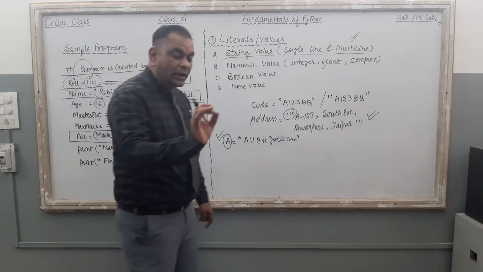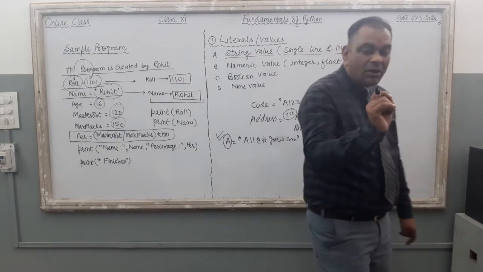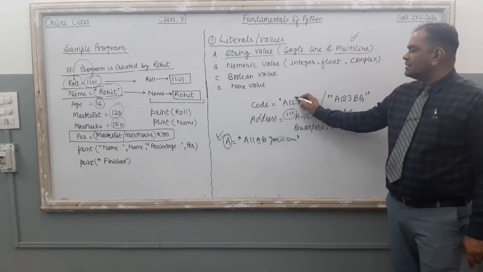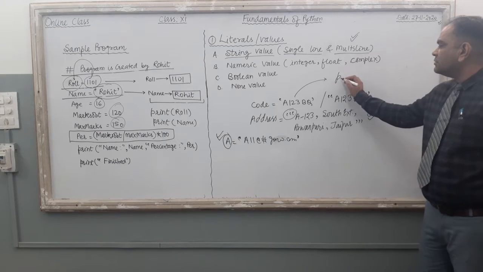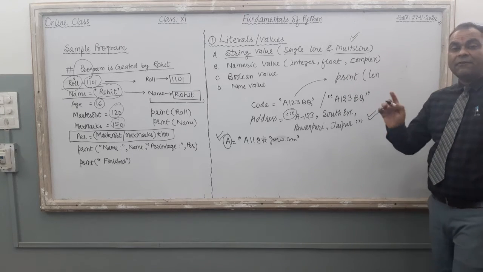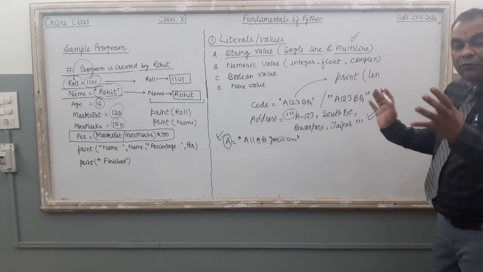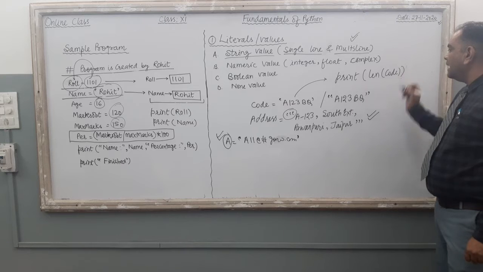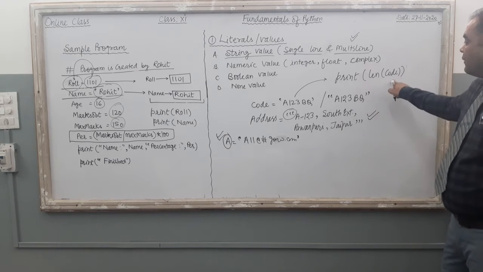Now, how do you calculate the size of a string value? If someone asks what the size of this value is, you just use this command: print, bracket, len. Len is a function; its full form is length. Supply the variable name with this len function.